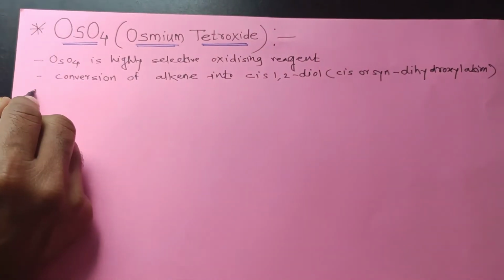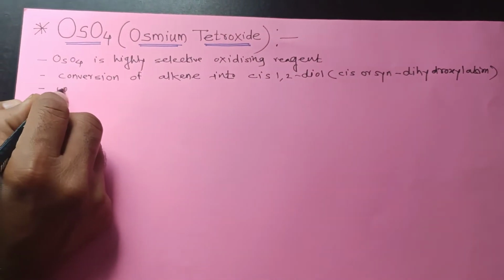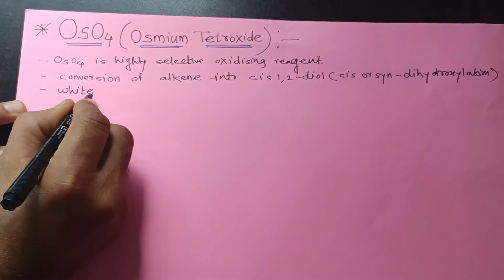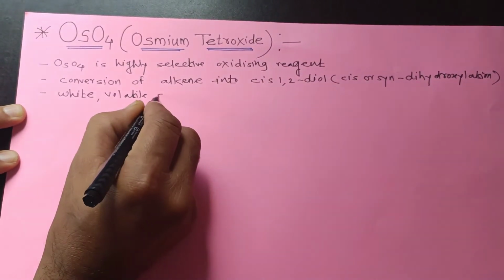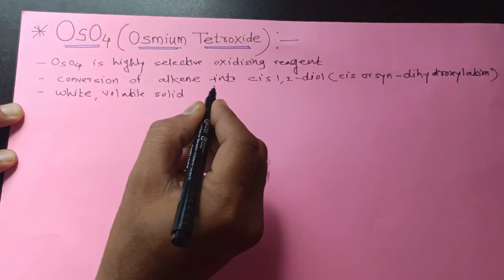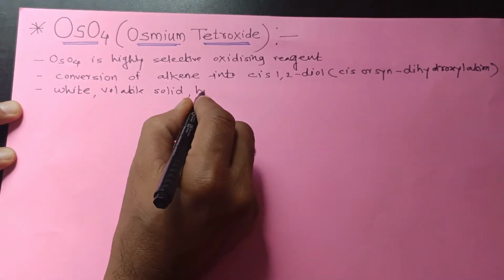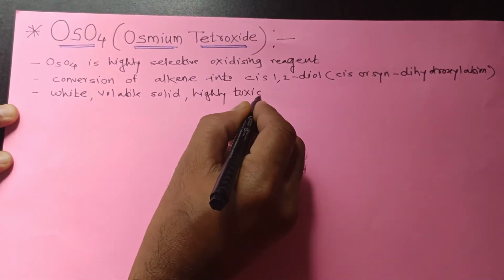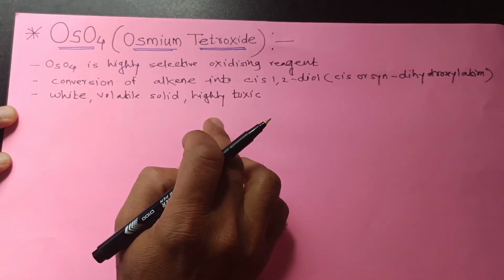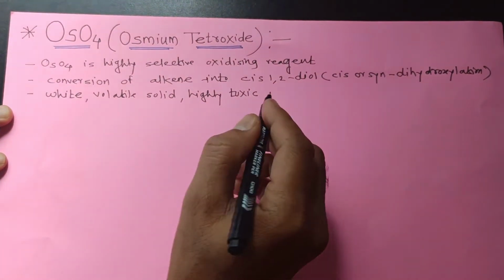Osmium tetroxide is a white, volatile solid, highly toxic.